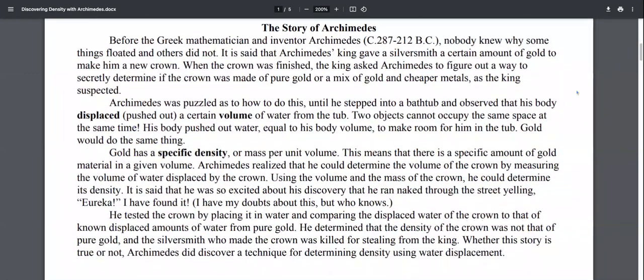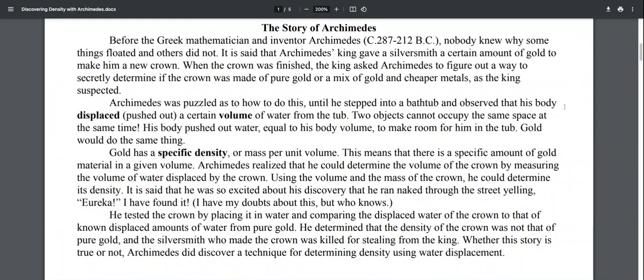The story of Archimedes. Before the Greek mathematician and inventor Archimedes, nobody knew why some things floated and others did not. It is said that Archimedes' king gave a silversmith a certain amount of gold to make him a new crown. When the crown was finished, the king asked Archimedes to figure out a way to secretly determine if the crown was made of pure gold or a mix of gold and cheaper metals, as the king suspected.